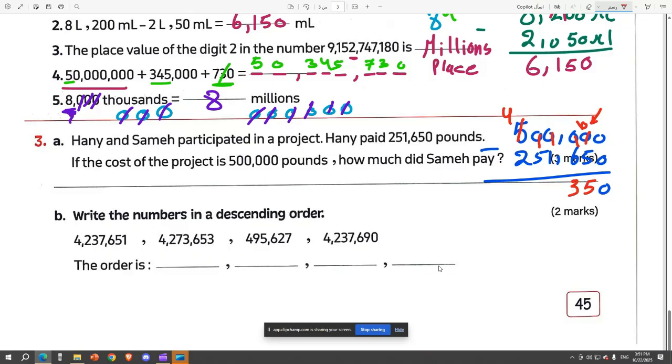So 10 minus 5 is 5. 9 minus 6 is 3. 9 minus 7 is 2. 9 minus 5 is 4. And then 4 minus 2 is 2.